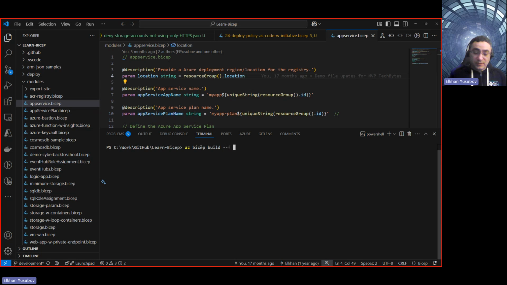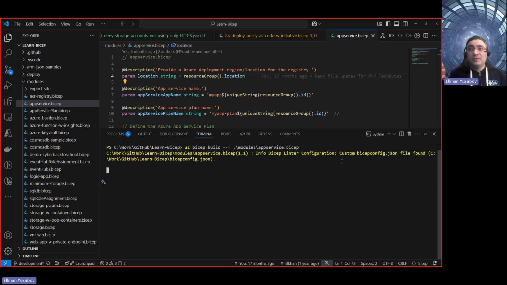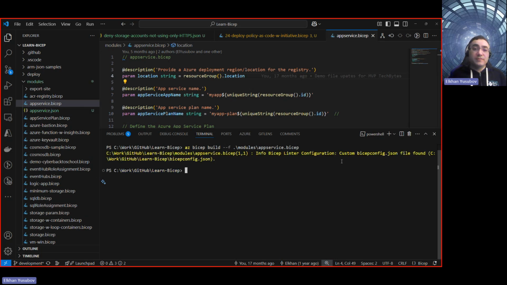And then, of course, we need to define the folder where it is located. In our case, it's located under modules, app services. So let's do that. If I type MO and press tab, it's going to complete here to modules. And then I just need to type app service and press tab, it's going to pick up this file name for me, and just enter. Once we press enter, behind the scenes, what's going to happen is Visual Studio Code is going to grab this Bicep file, compile that into an ARM template, and create the app services.json file.